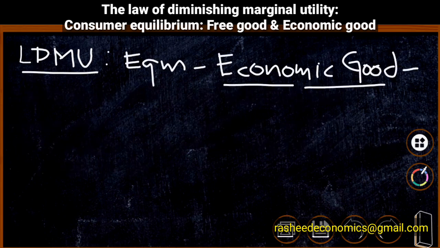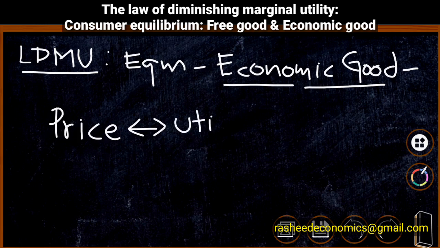The consumer will compare the price of the product with the utility that he is going to receive. Suppose the consumer is consuming product X, the price to be paid for X will be compared with the amount of utility that he is going to receive from X.